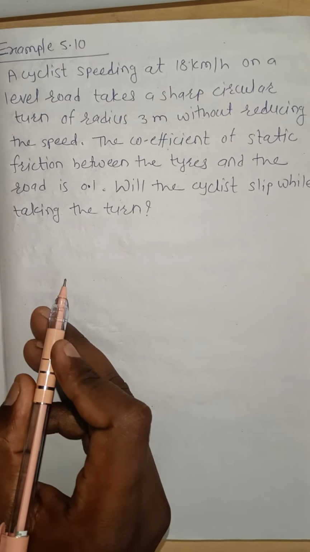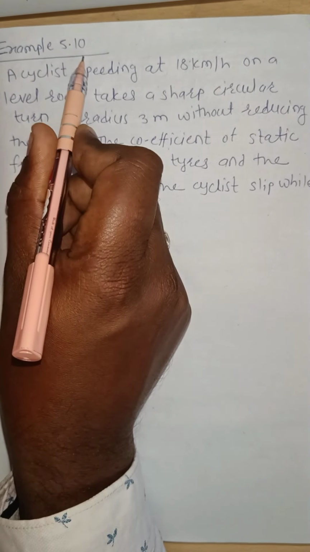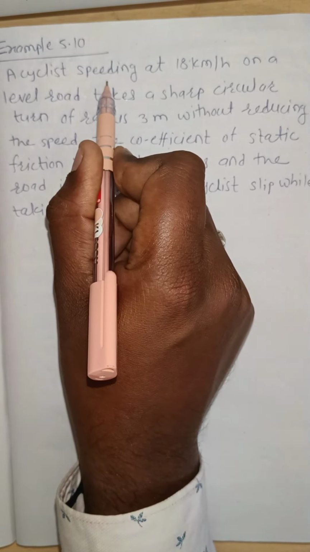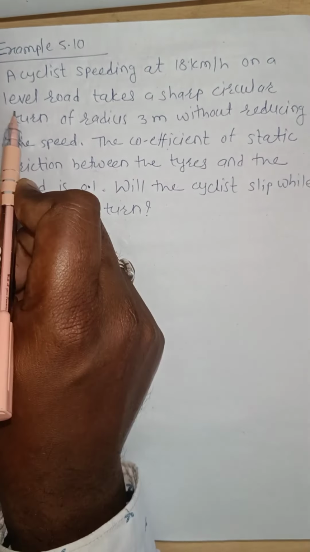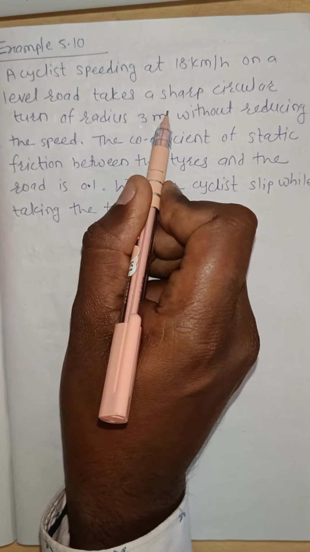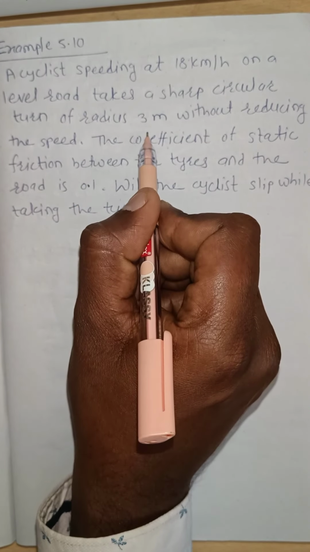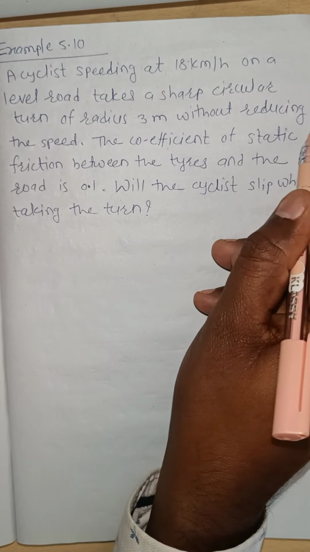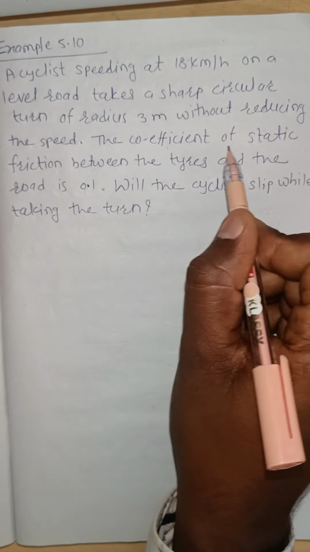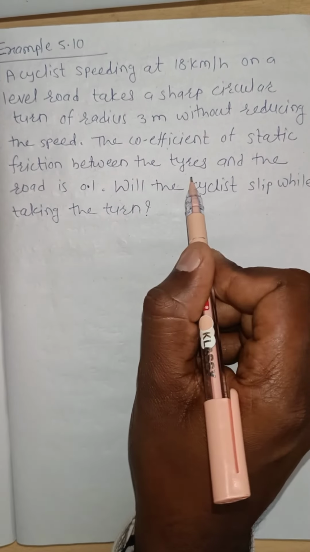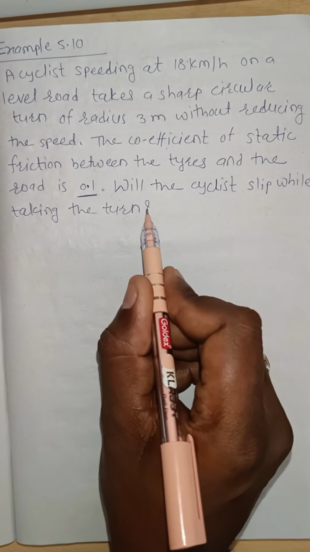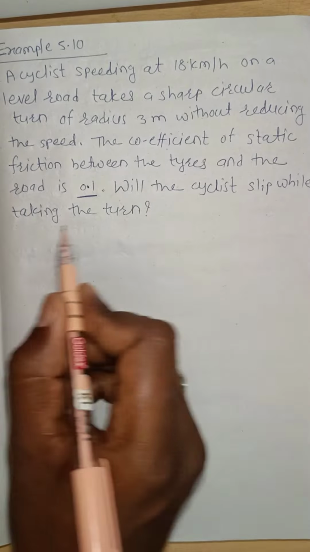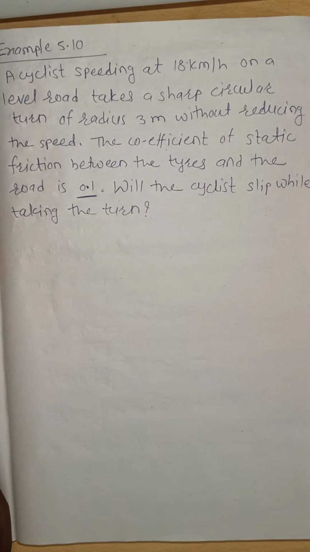Hi everyone. Now next, example 5.10. A cyclist speeding at 18 km per hour on a level road takes a sharp circular turn of radius 3 meter without reducing the speed. The coefficient of static friction between the tires and the road is 0.1. Will the cyclist slip while taking the turn?